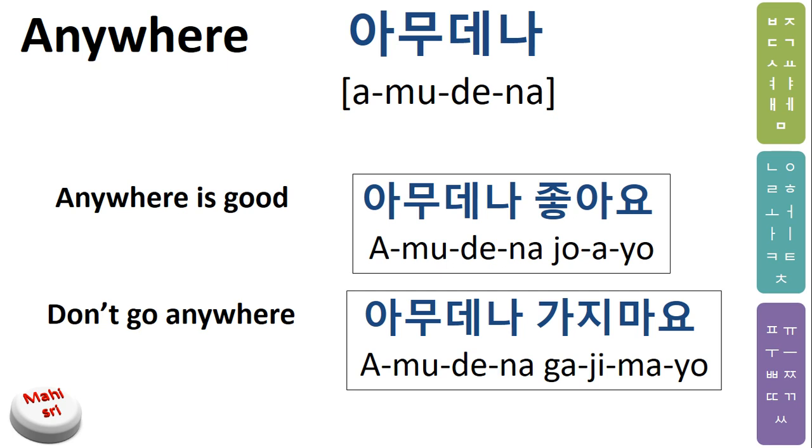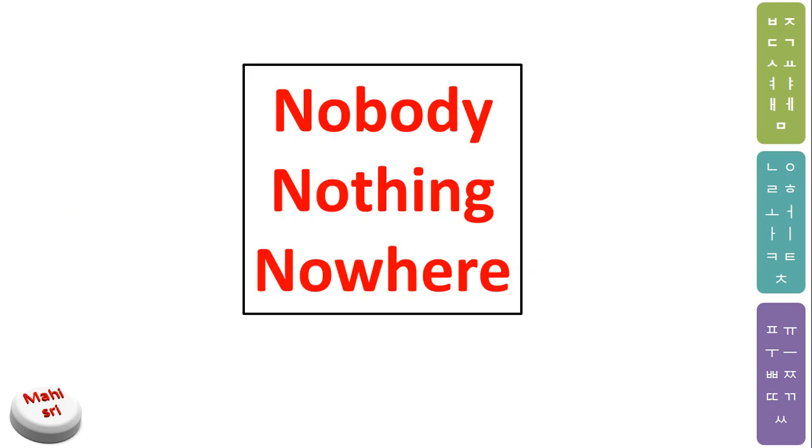With this, anyone, anywhere, and anything are completed. All these are the sample sentences. In the next lesson, I'm going to explain nobody, nothing, nowhere with sample sentences. Please try to make sentences.